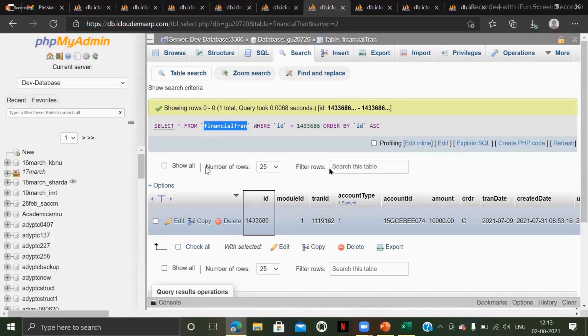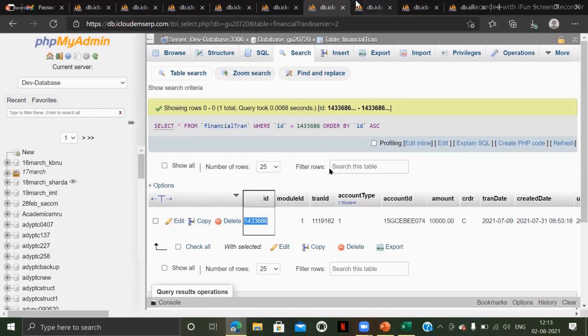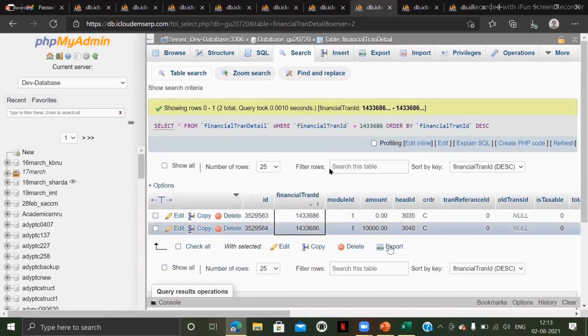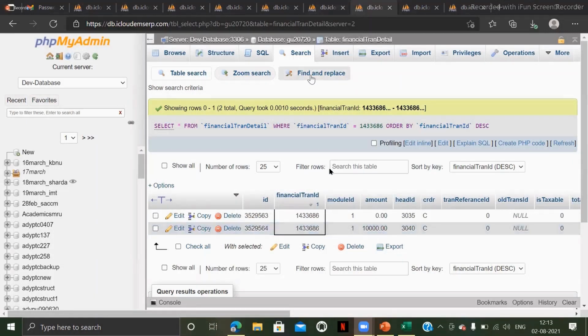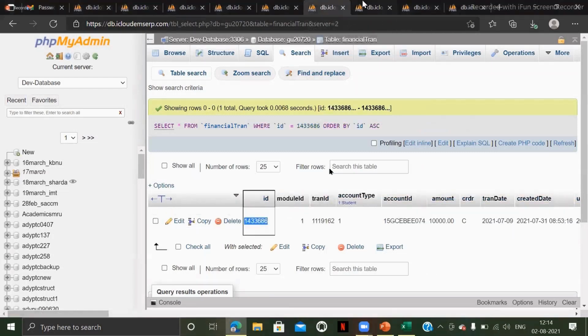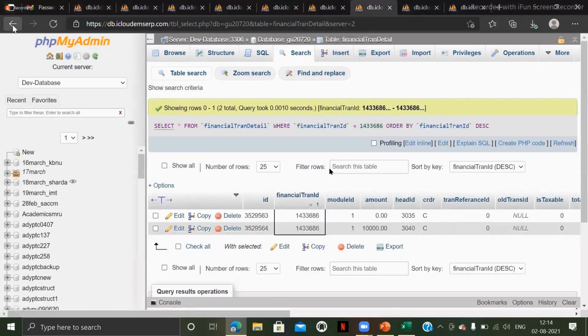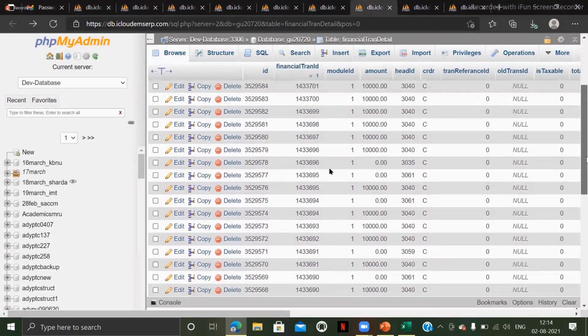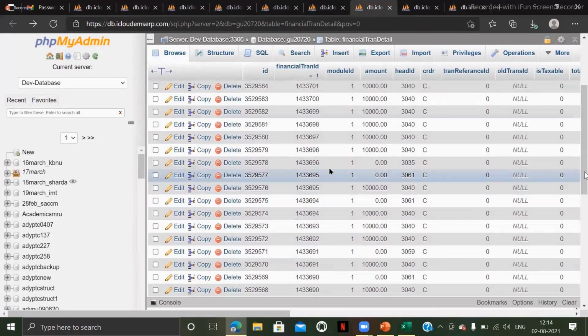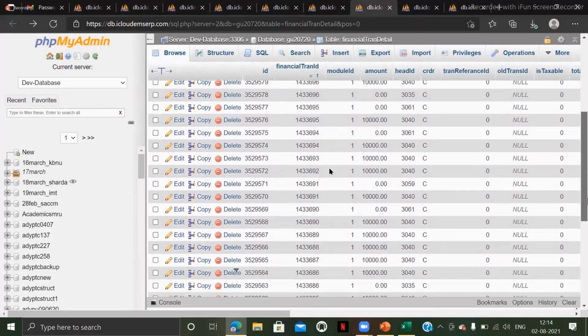So for the same ID, let us check what is the headwise amount. 14,33686. So what is the headwise amount over here? One is 0 and the other is 10,000. So 10,000 plus 0 is nothing but 10,000. Okay. So let me just take another example because 0 is reflecting over here. Yeah, this one we can take.